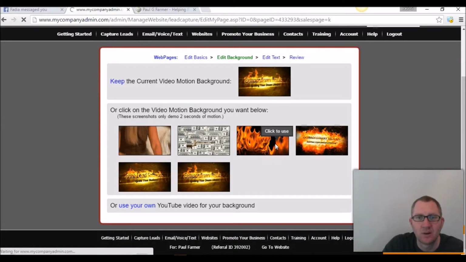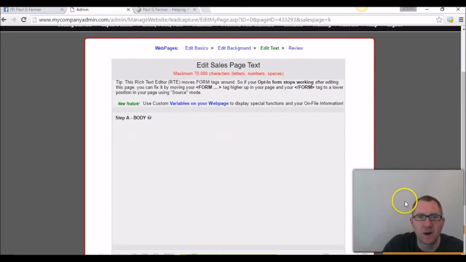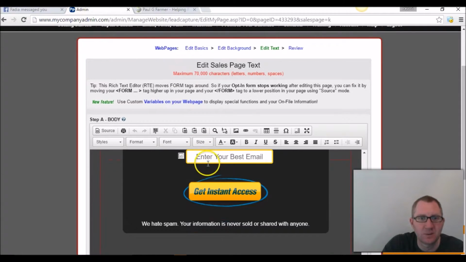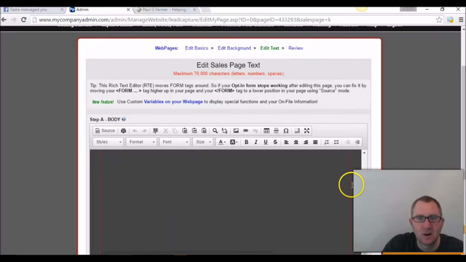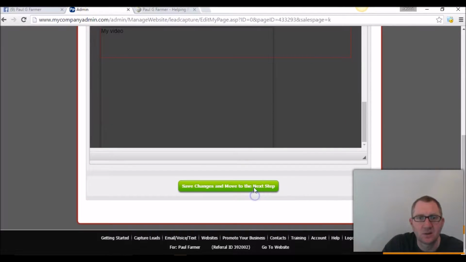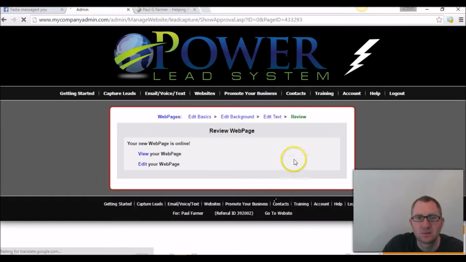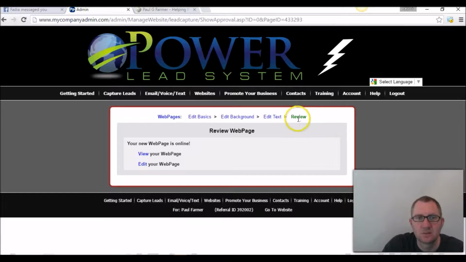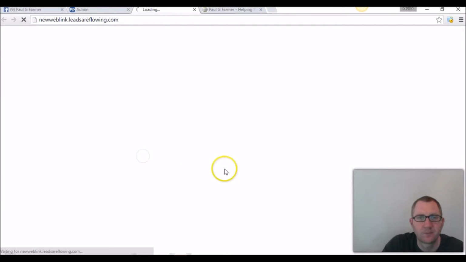Now I don't know if this is going to work on my Google Chrome because I've been having some issues with that, but let's just go see. So you can go test it and see what it looks like.